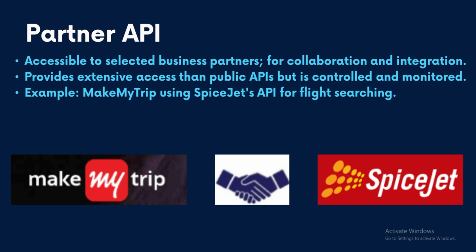Example: when a user searches for flights from one destination to another on the MakeMyTrip platform, the platform sends the request to airlines like SpiceJet and IndiGo. So IndiGo, SpiceJet and other airlines would have partnered with MakeMyTrip and shared their APIs with MakeMyTrip to integrate and access information like flight information, flight schedules, and booking schedules.